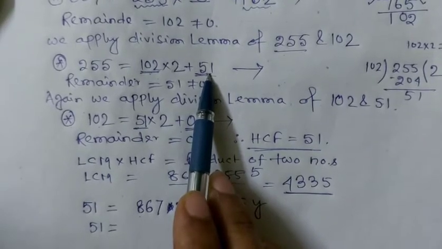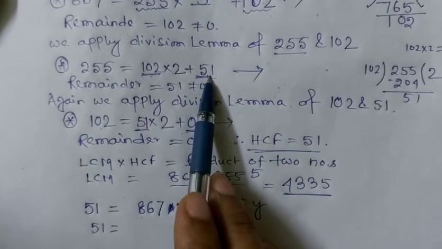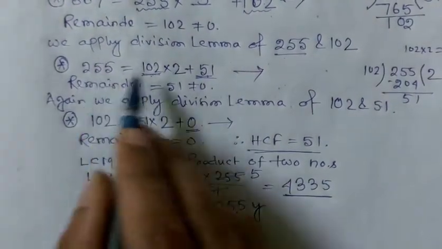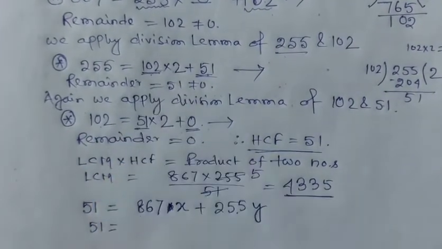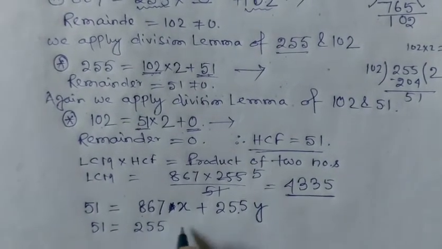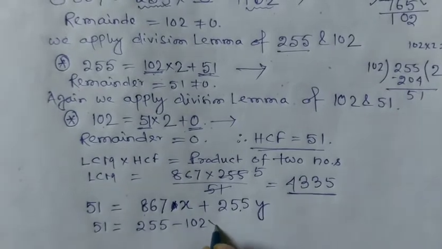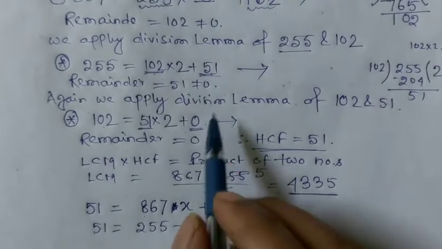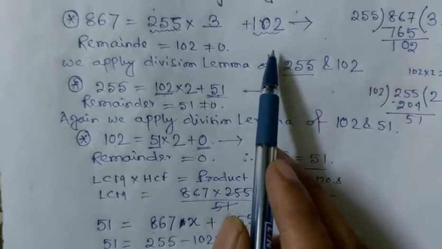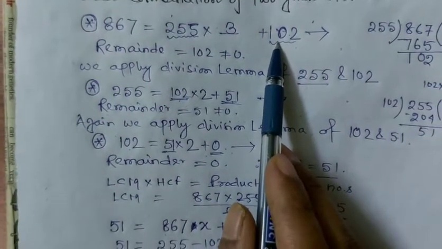So at first in this stage we write 51 equal to 255 minus 102 into 2. So 51 can be represented as 255 minus 102 into 2. This stage is complete. Now the previous stage, where the remainder is 102.